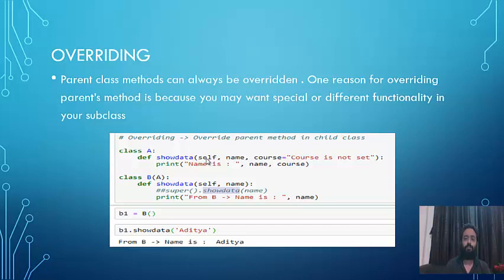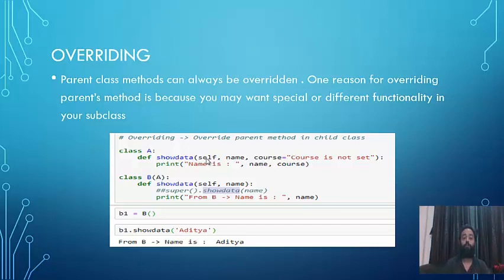When you override something, that means you are putting something of yours into the existing thing. You are trying to put some content of your own into the method. You are trying to modify that method with some new functionality that is already existing. So here, the show data method already exists in the parent class A, but the child class B tries to override it. It tries to add something of its own so that it overrides it. Okay, so the same thing is happening here.